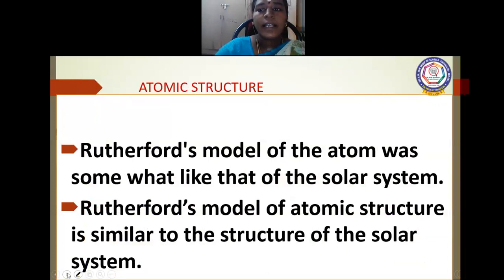The Rutherford model of the atom was somewhat like the solar system. Just as the sun is fixed and all the planets rotate around it in their orbits, in the same way the electrons rotate in a circular path.